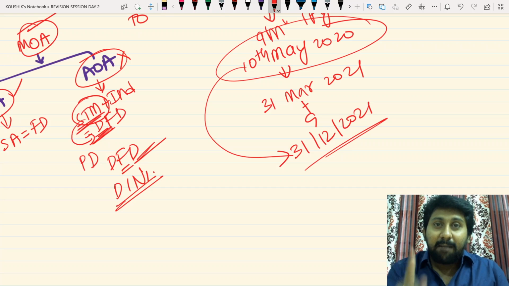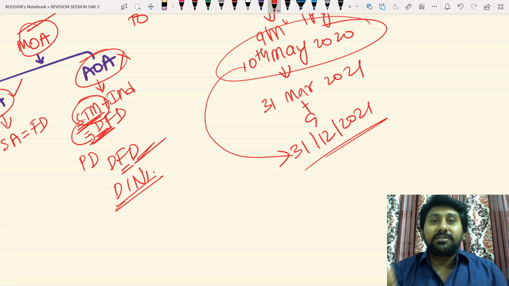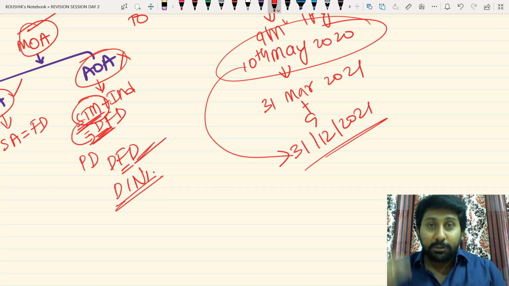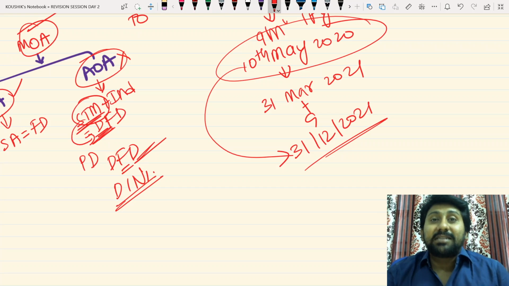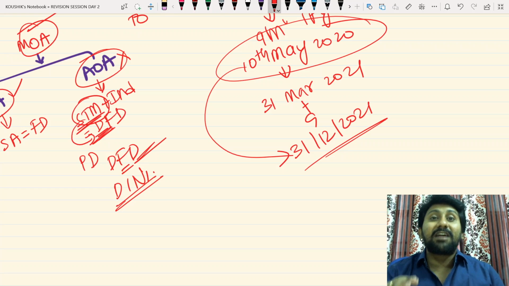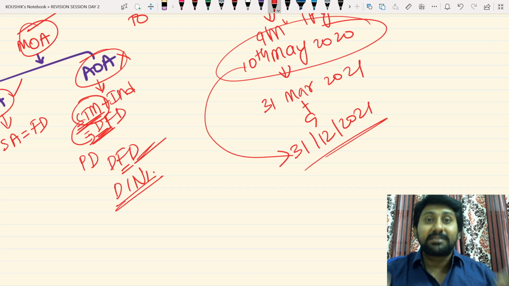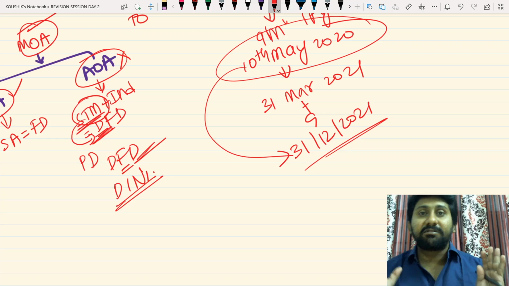But if the company, being a car, does not have any kind of officially appointed driver, we presume that persons who purchase the car, or persons who invested in the company, will drive the car, will drive the company. That's why subscribers will be deemed to be the first directors. That's the basic logic of the government of India. This is how the section was drafted.